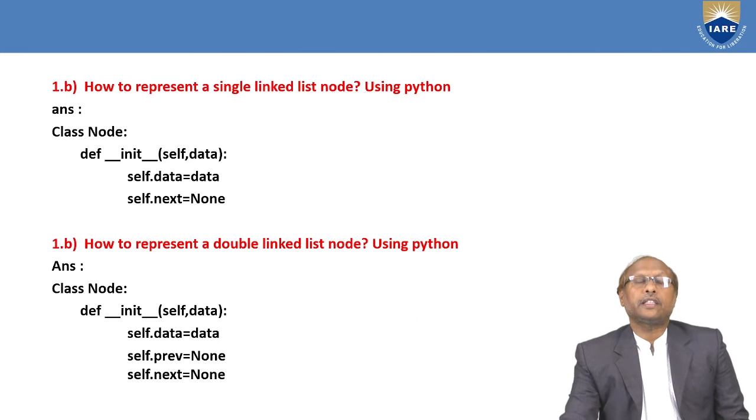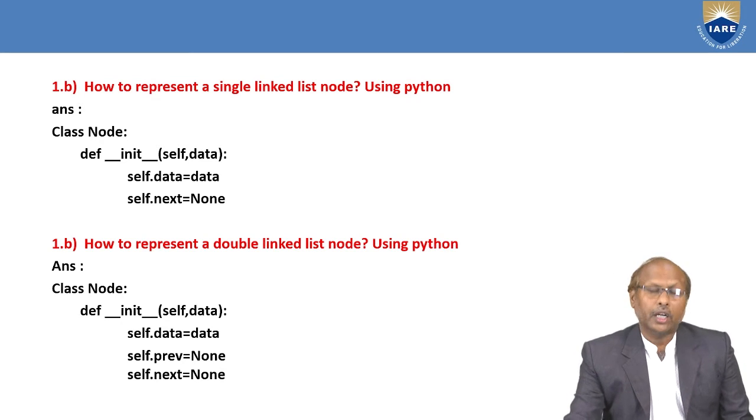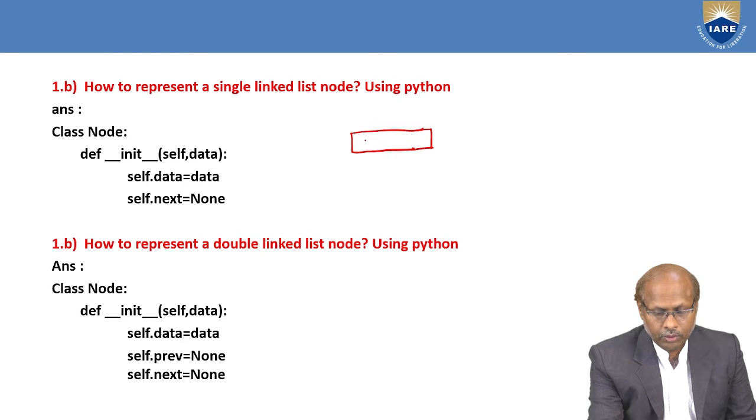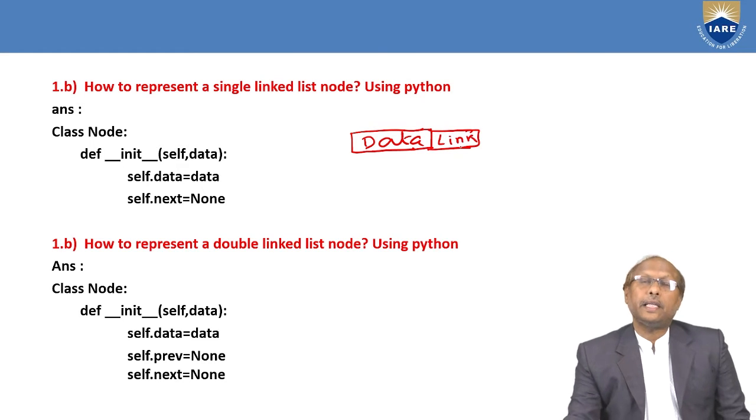Next, they may ask a question, how to represent a single linked list node using Python. So using Python programming language, how will you represent a node? Generally, in the diagram you are mentioning like this. You are putting a box. There you are writing a data part. And then you are writing the link part, the link or the next. Diagrammatic representation is easy. But how will you represent through program?